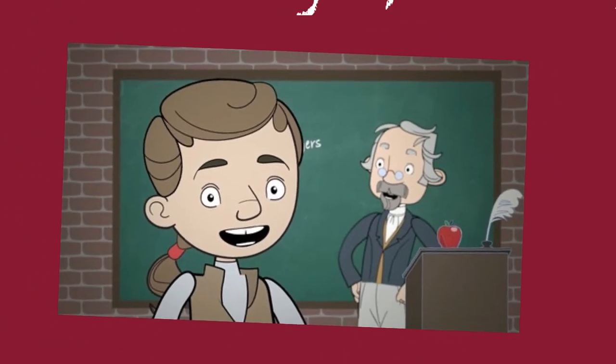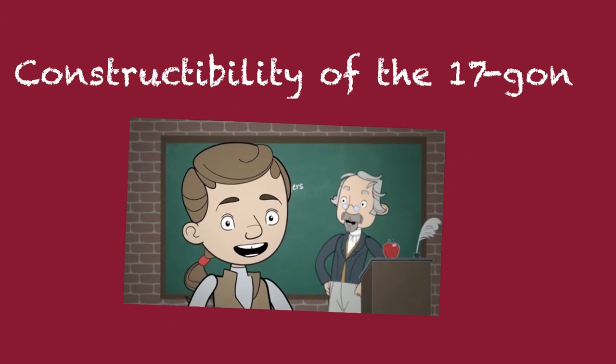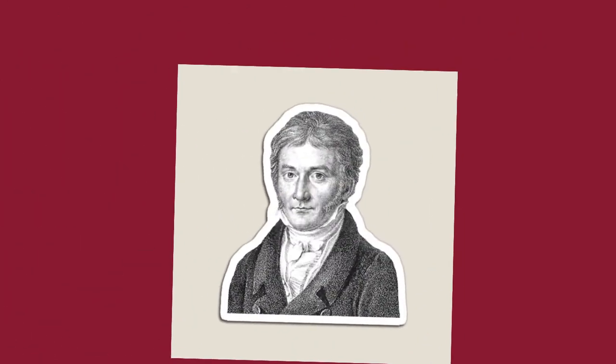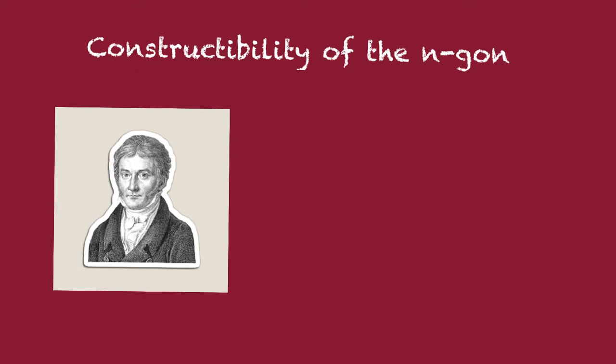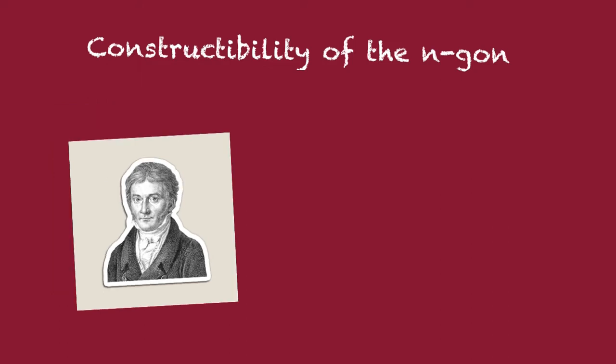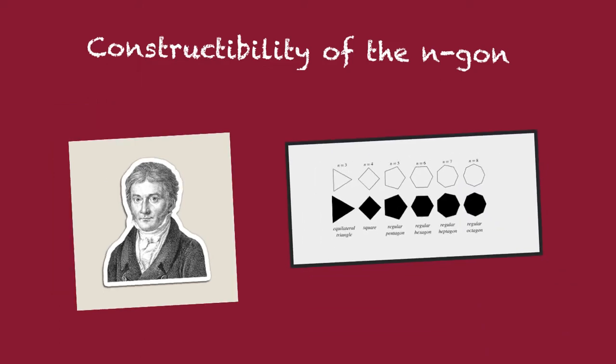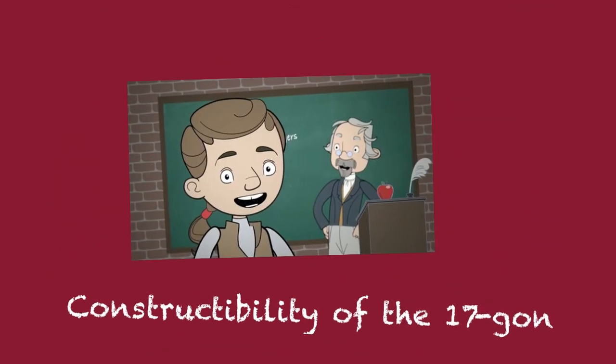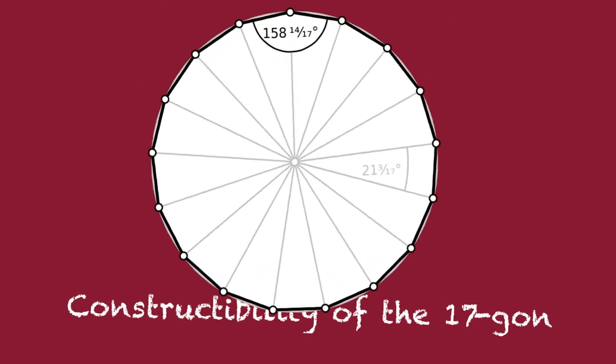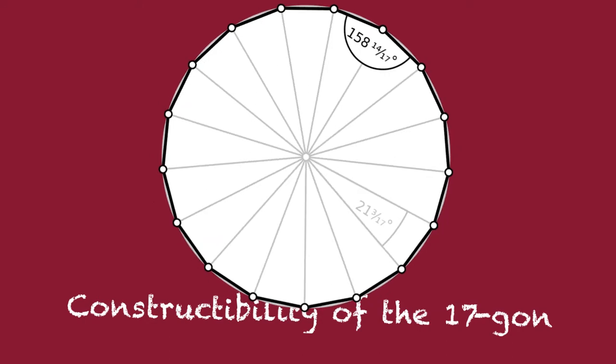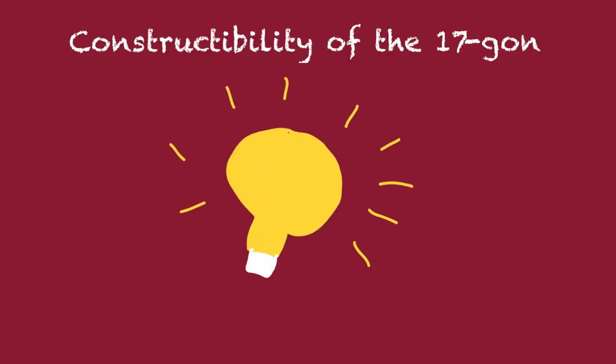Gauss actually constructed the 17-gon when he was just 19. It was not until 5 years later that he found the sufficient and necessary condition for the constructibility of any regular n-gon. Thus his proof that the 17-gon was constructible was actually done by explicit construction. And it involves some really deep ideas.